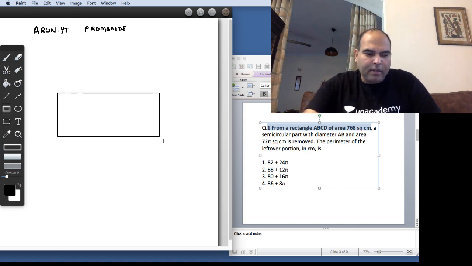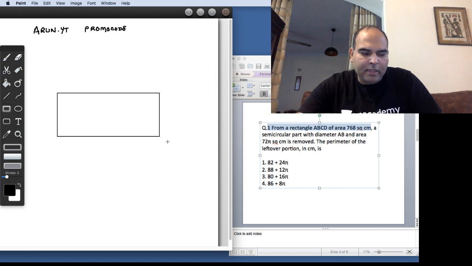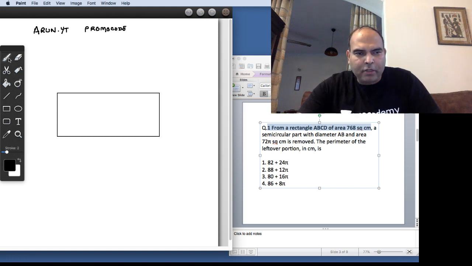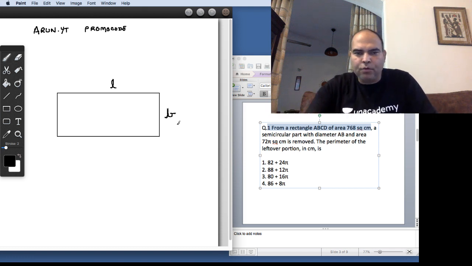It will have a length and breadth, and both the length and breadth of this rectangle would essentially be factors of the number 768. Right now there's no incentive to move to the factor pairs that would give you a product of 768, so we'll leave it at that.